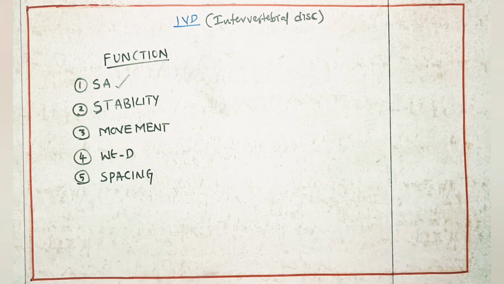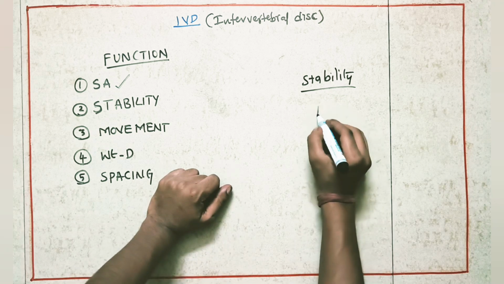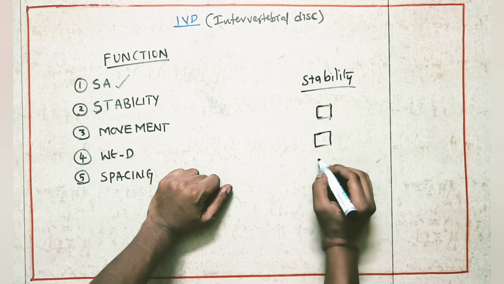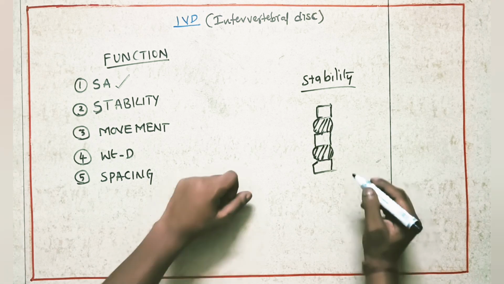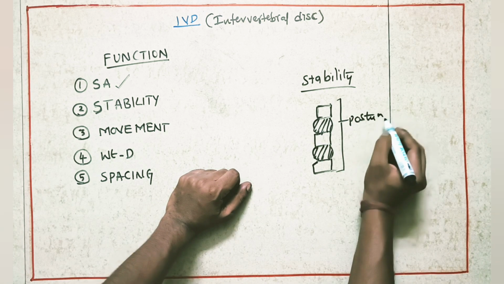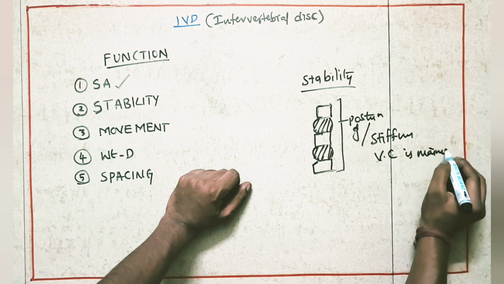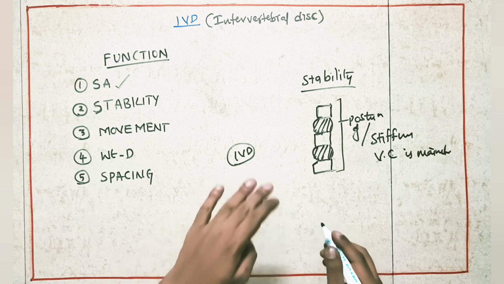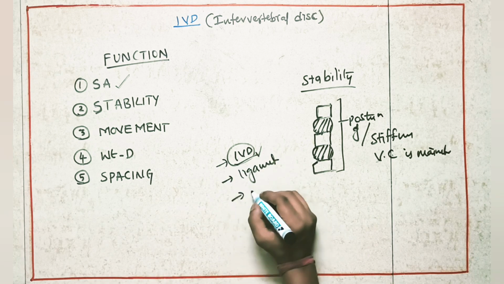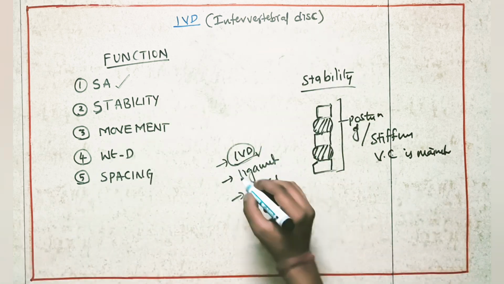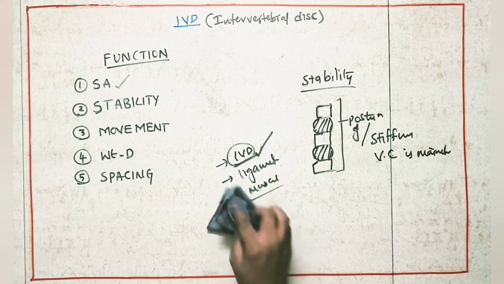And the second function, stability. So what does stability mean? See here, if we take one vertebra and one more vertebra and one more vertebra, because of the presence of this intervertebral disc, the posture or stiffness of the vertebral column is maintained. Not only the IVDs, the stability is maintained by the intervertebral discs and, at the same time, the ligaments and muscles surrounding the vertebral column. So in that, the IVD also plays a key role in maintaining the stability of the vertebral column.